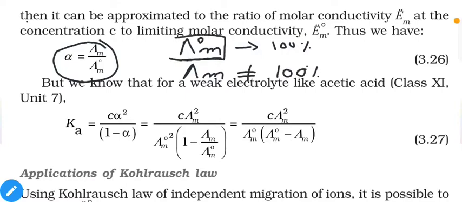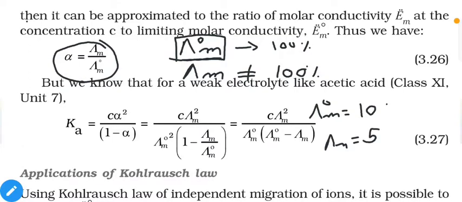That means this is the maximum possible value for a given electrolyte, whether it is strong or weak. So simply understand it like this. Suppose you have 1 mole of acetic acid, and 1 mole of acetic acid gives, let us say, 10 points of conduction of electricity. So that will be the limiting molar conductivity of acetic acid. But when it is partially dissociated, it gives, let us say, a molar conductivity equal to 5.